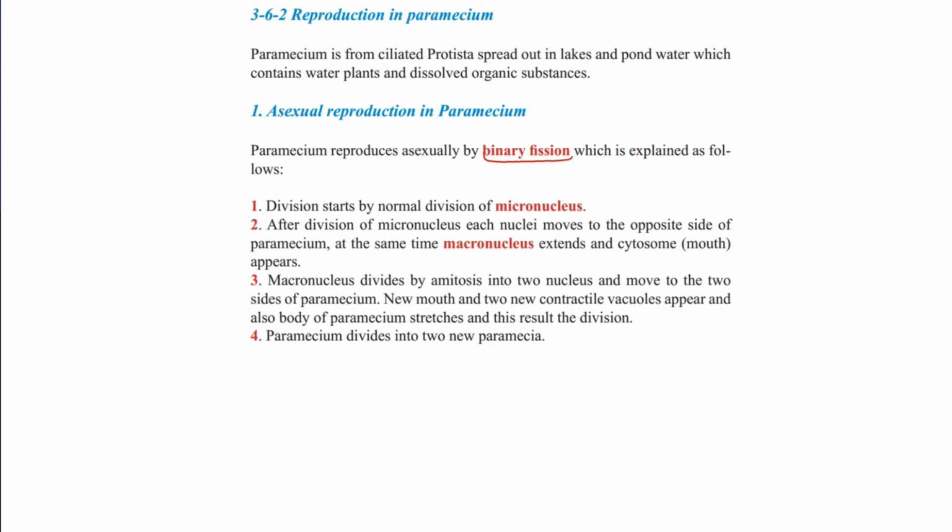We remember binary fission from bacteria, which is explained as follows. Division starts by normal division of the micronucleus.